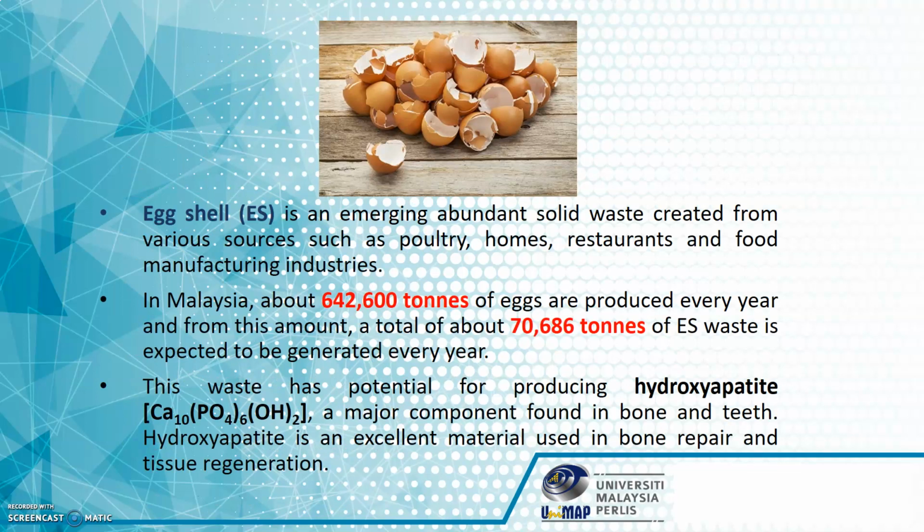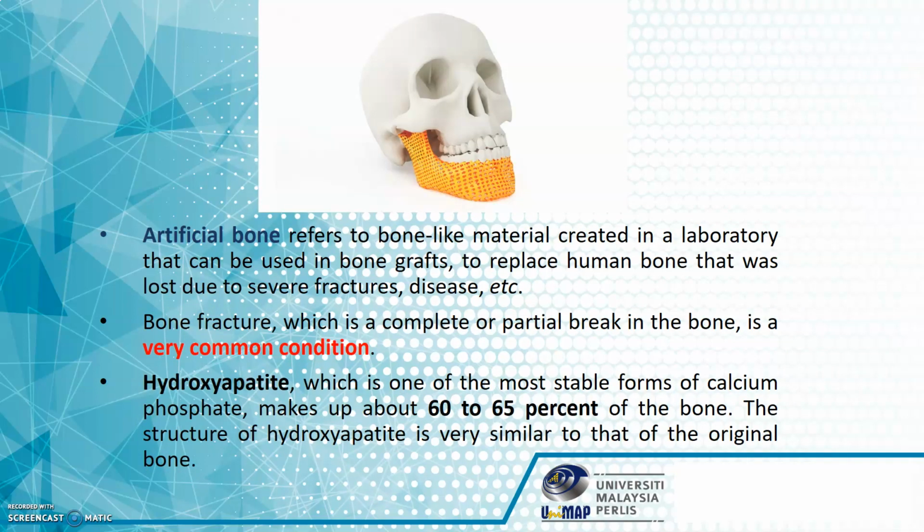Eggshell, or ES, is an emerging abundant solid waste created from various sources such as poultry, homes, restaurants and the food manufacturing industry. In Malaysia, about 642,600 tons of eggs are produced every year, and from this amount, about 70,686 tons of ES waste is expected to be generated every year. This waste has potential for producing hydroxyapatite with the chemical formula Ca10(PO4)6(OH)2, a major component found in bone and teeth. Hydroxyapatite is an excellent material used in bone repair and tissue regeneration.